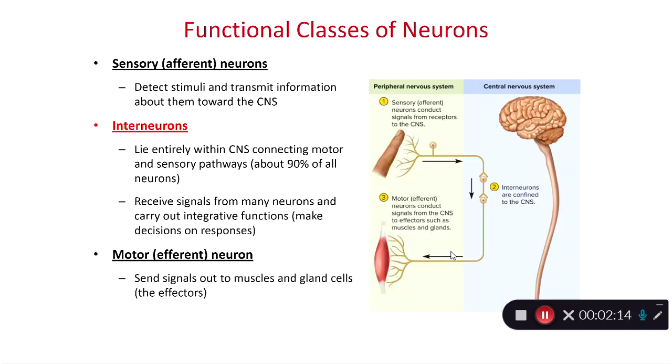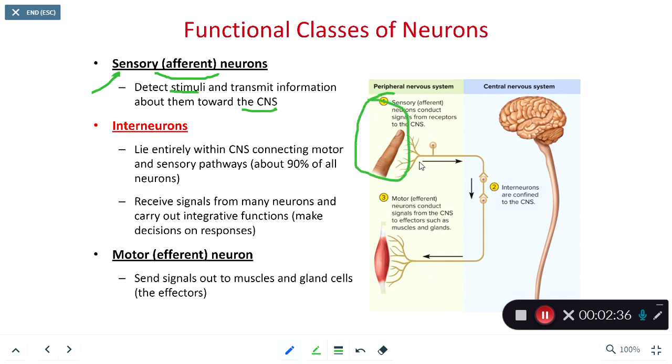So as we look at our neurons, we can categorize them based on functional classes. Sensory neurons are going to carry signals to the central nervous system. They're part of the afferent branch of the sensory division within the peripheral nervous system. They are going to detect stimuli and then transmit that to the brain and spinal cord, the central nervous system. So here we have in our fingertip some sensory neuron.